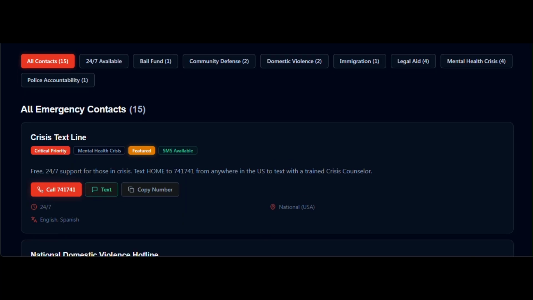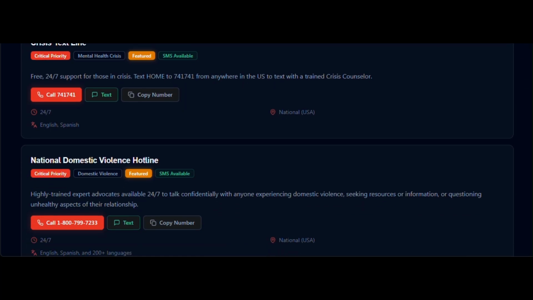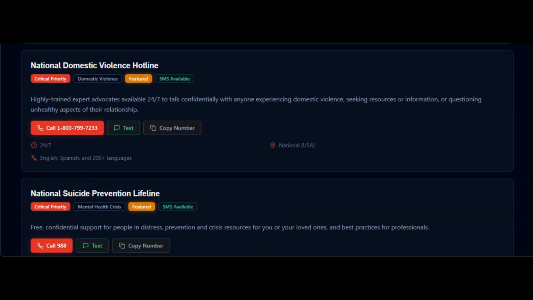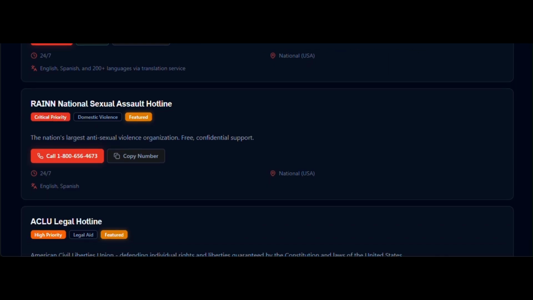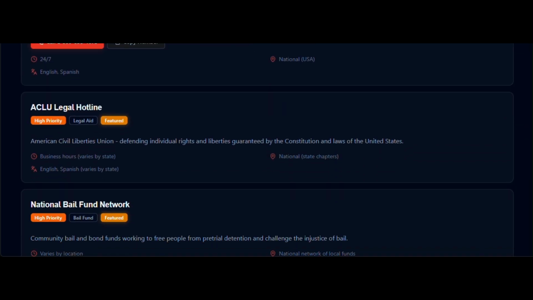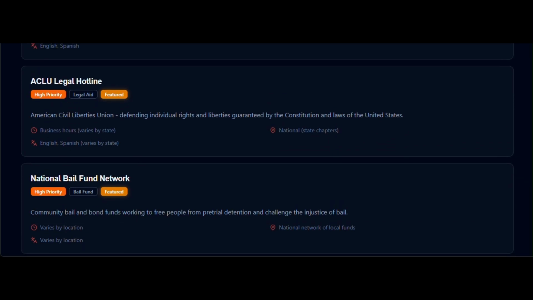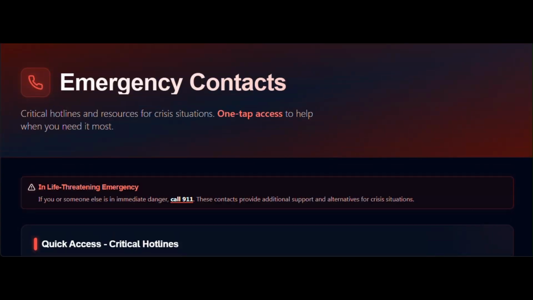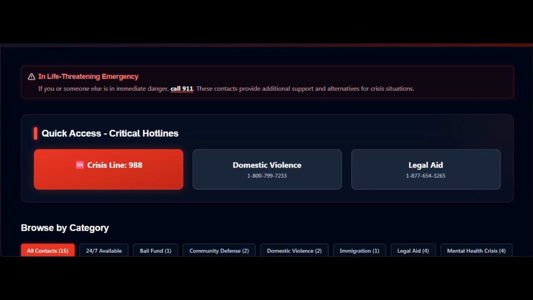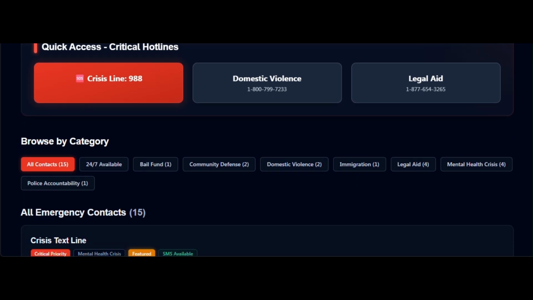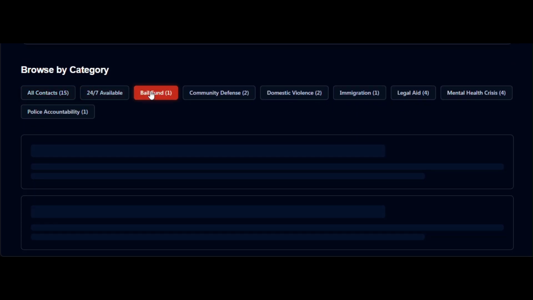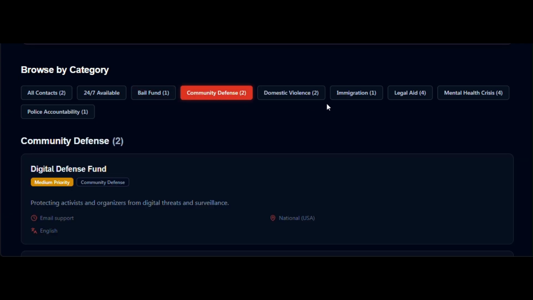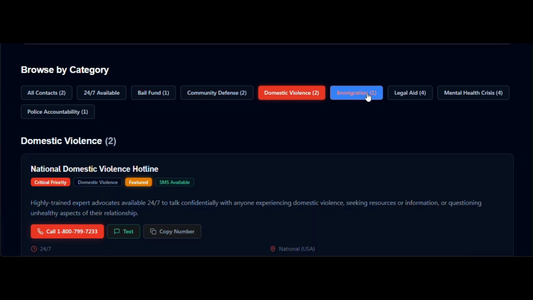Users can filter by priority level, 24/7 availability, and featured status. Quick access cards at the top highlight the most critical resources: National Suicide Prevention Lifeline 988, ACLU Legal Support, and the Trans Lifeline. Each contact card displays priority badges, availability indicators, and contact methods. This centralized directory eliminates the dangerous delay of searching for help during emergencies.